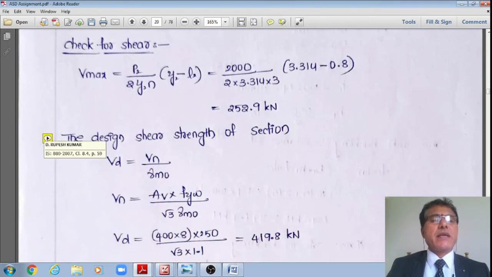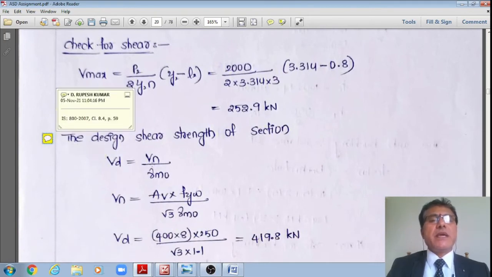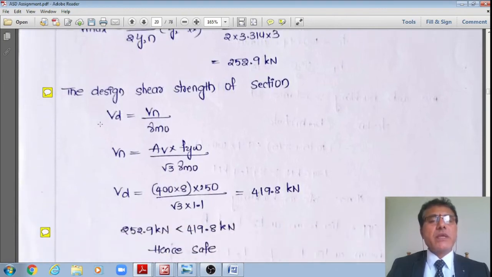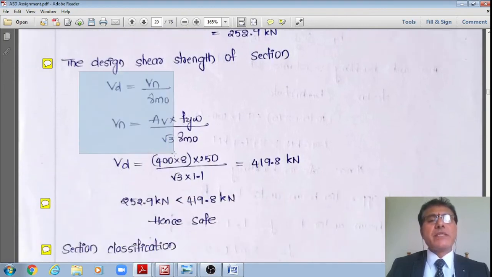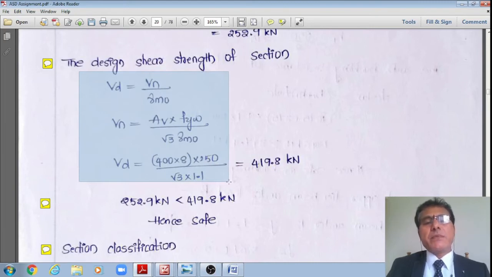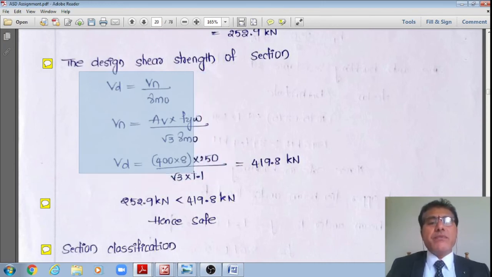The second check is as per clause 8.4, page number 59 of IS 800. Just now we have seen that VD is equal to VN, which is nothing but AV multiplied by FYW divided by root 3 gamma m naught. Therefore AV is 400 multiplied by 8, multiplied by the yield stress FY, 250 divided by 1.1 divided by root 3, divided by 10 to the power 3.